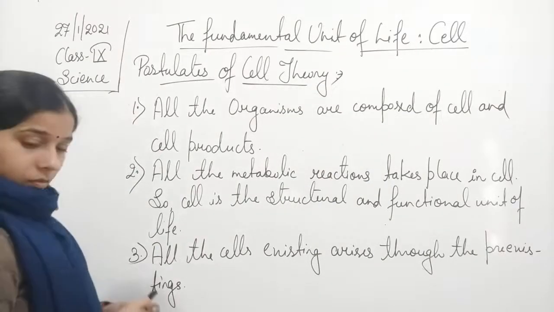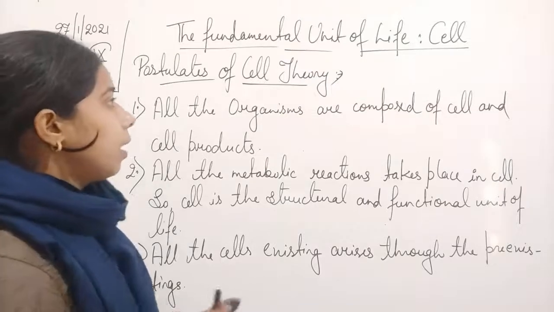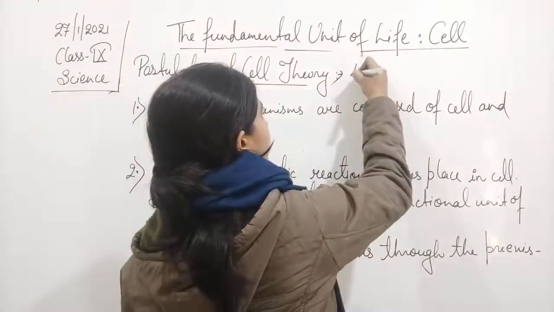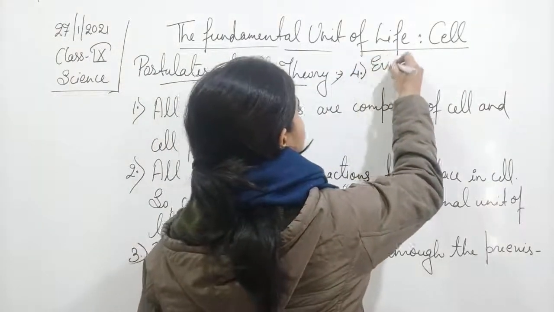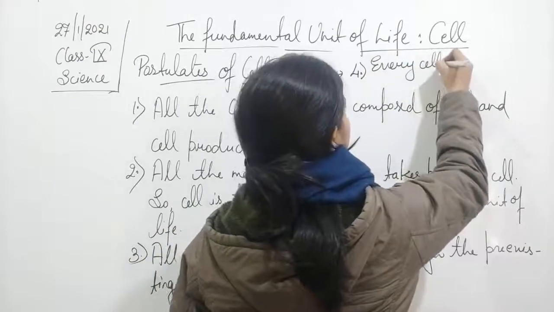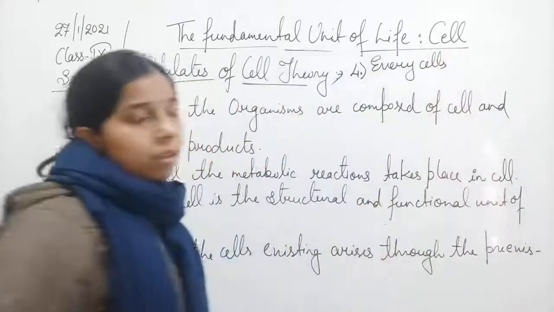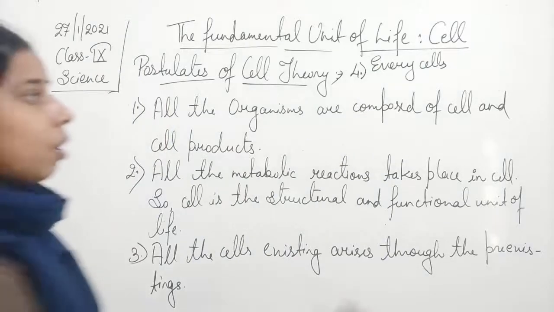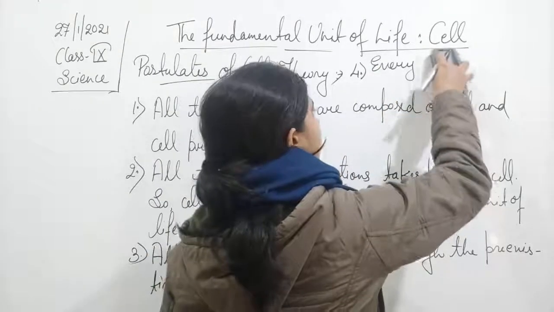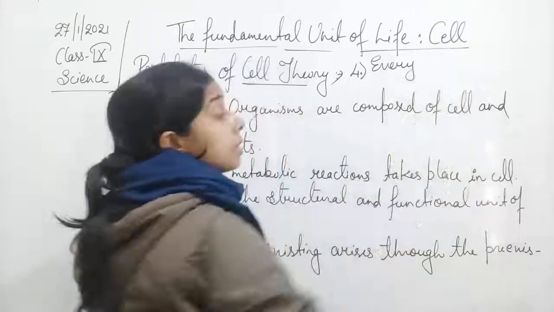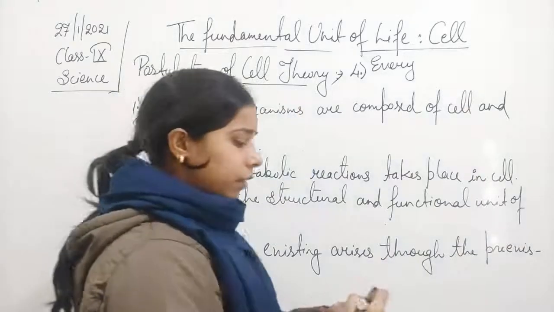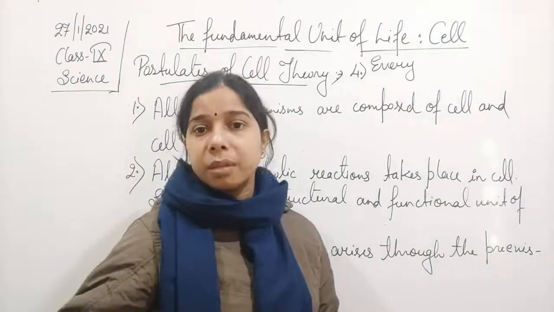Now finally, I am writing the fourth one here: every organism started its life with a single cell. Then that cell will get divided and form the multicellular organism.